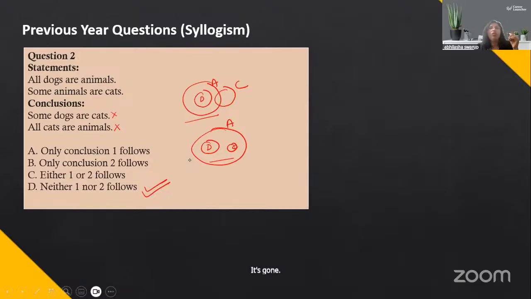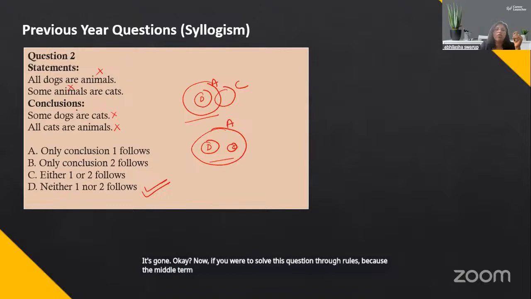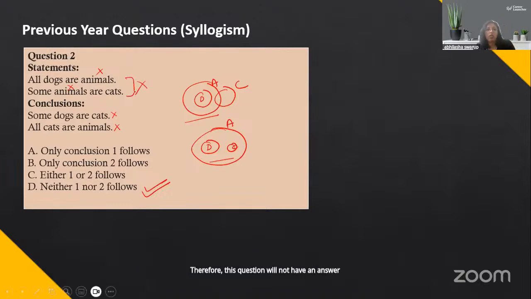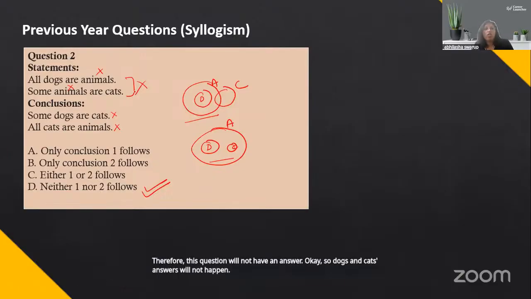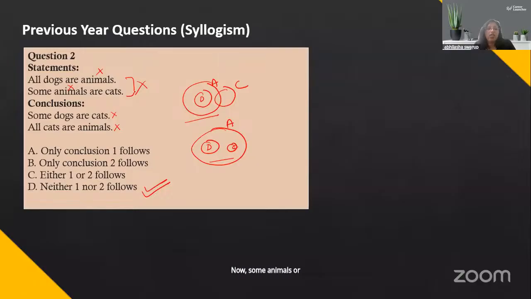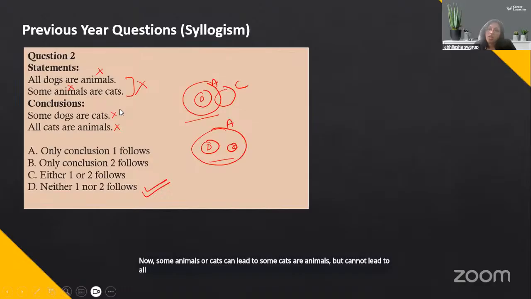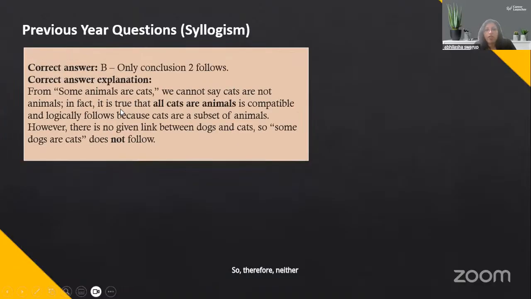Now, if you were to solve this question through rules, because the middle term animal is not universal, this question will not have an answer. So the dogs and cats answers will not happen. Now, some animals are cats can lead to some cats are animals, but cannot lead to all cats are animals. So, therefore, neither would have followed.